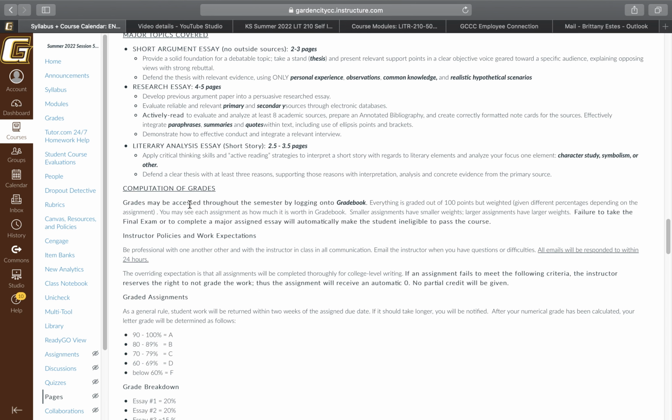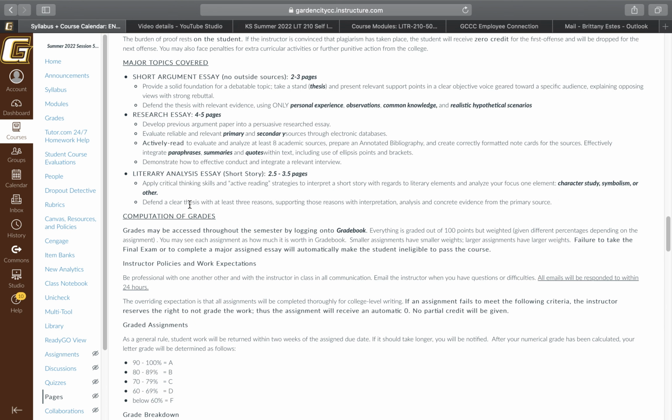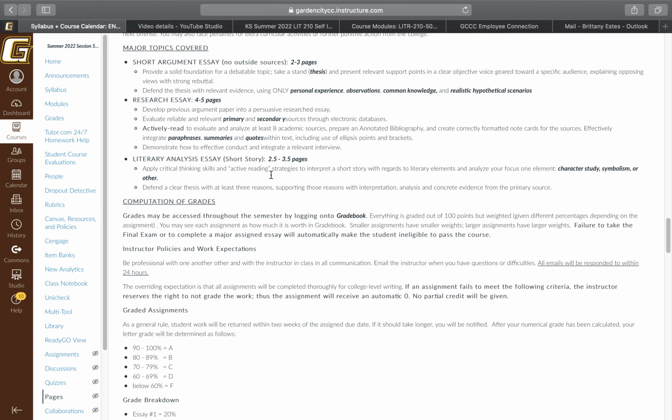So for this course, you guys are going to basically have a short argument essay without any research required. That's going to be 2 to 3 pages. Then you're going to do a research essay that kind of builds on that, and it's going to be 4 to 5 pages. You'll be integrating research, and then the last essay will kind of change focus completely. We will go to a literary analysis essay, and that's going to be 2.5 to 3.5 pages.